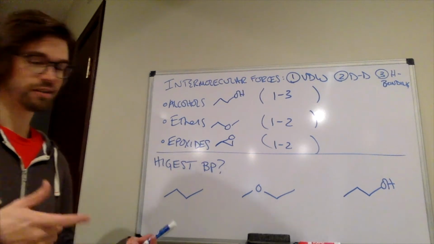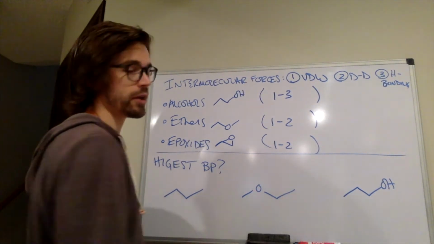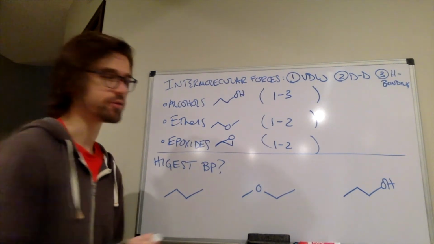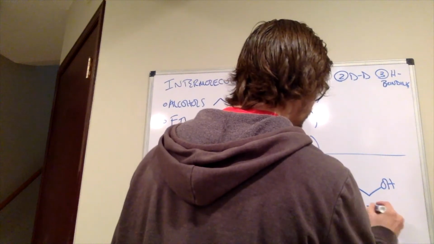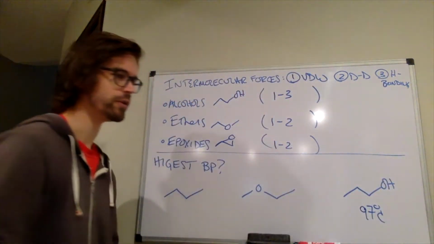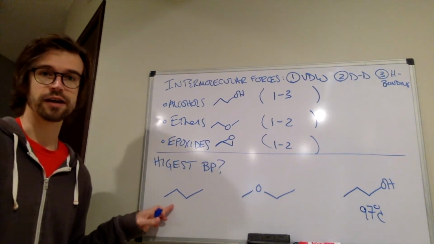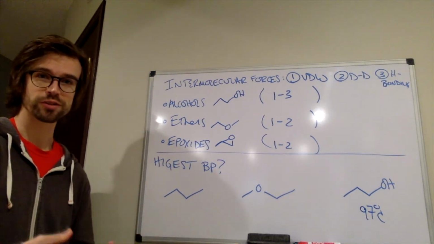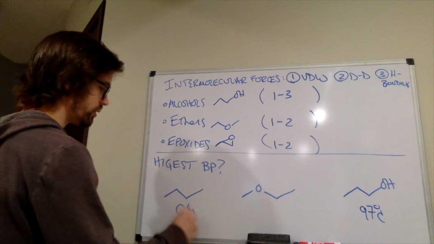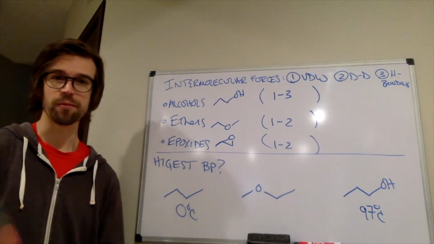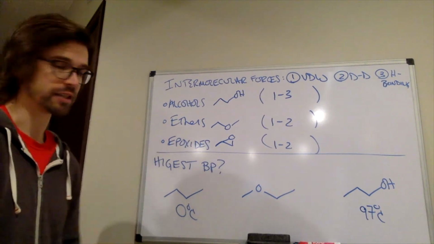All right, you already figured that out. You checked it out. Yep, so the more intermolecular forces you have, the higher boiling point you have. So this has the highest boiling point. It's actually 97 degrees Celsius because alcohols can do all those intermolecular force types. Butane is a fuel source. It is a gas at room temperature. Its boiling point is 0 degrees Celsius. So at room temp, which is about 23 degrees Celsius, this is going to be in the gas phase.